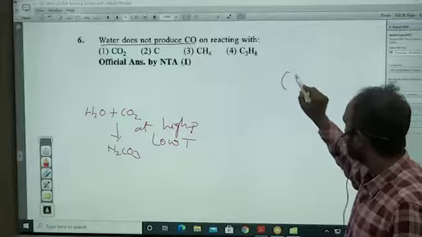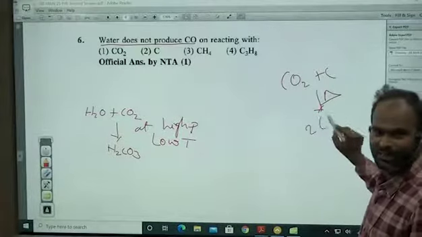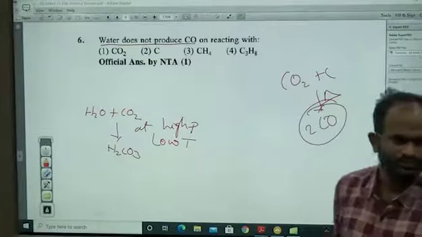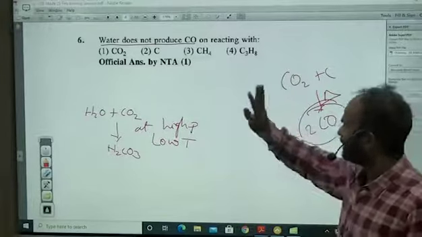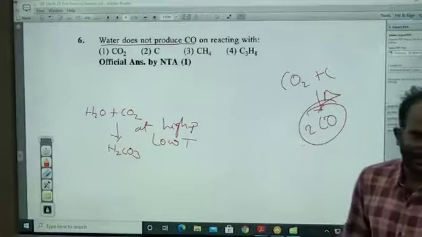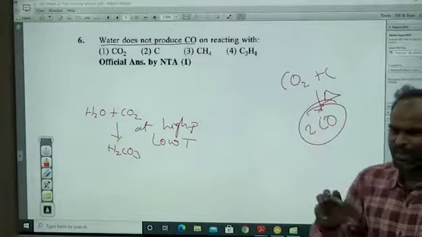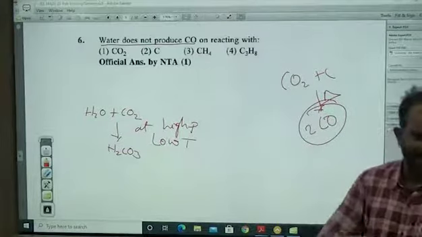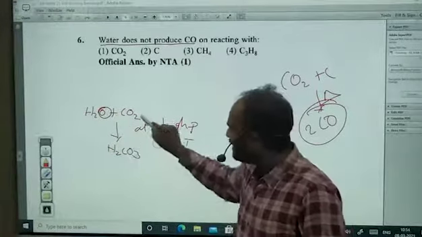CO2 plus C, upon strong heating, will be converted to 2CO. Except under that situation, you take any compound, if you react with water vapor, when it reacts with carbon dioxide, it always tries to get dipole forces rather than taking oxygen, because it is also having oxygen and that is also having oxygen.